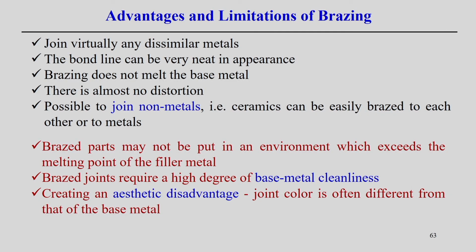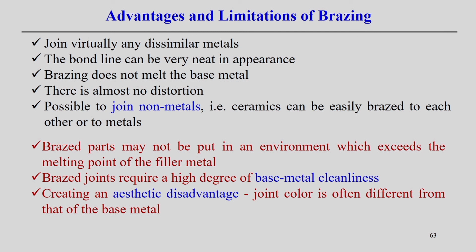A brazed joint requires a high degree of base metal cleanliness, that means surface preparation of the parent metal is very important. So, very good surface preparation of the parent metal is required to get a very good joint by using the soldering or brazing process. But one disadvantage is aesthetic: the joint color can sometimes be different from the base material, that is one of the disadvantages particular to the brazing or soldering process.